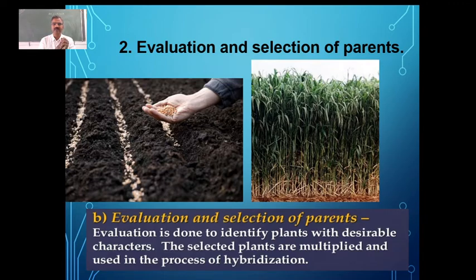Then these selected parents are going to be multiplied because we want to use them for crossing. So they are going to be increased in number, and that particular process is what we call hybridization, where we are going to multiply this one. Normally, self-pollination will be done for this.